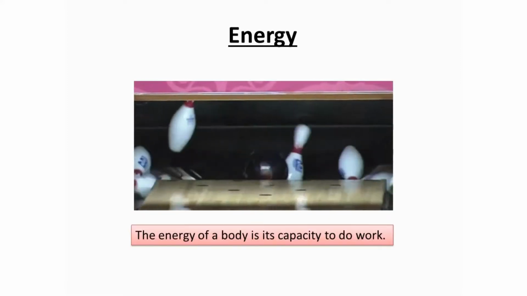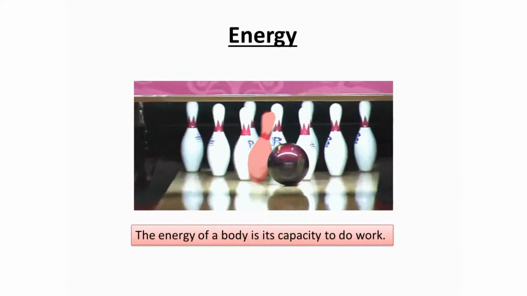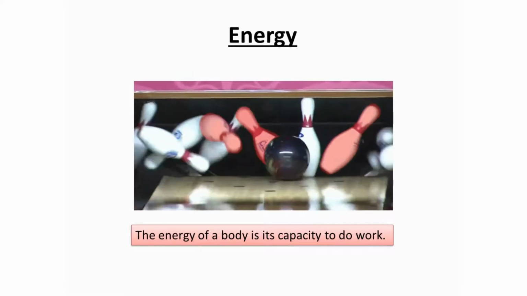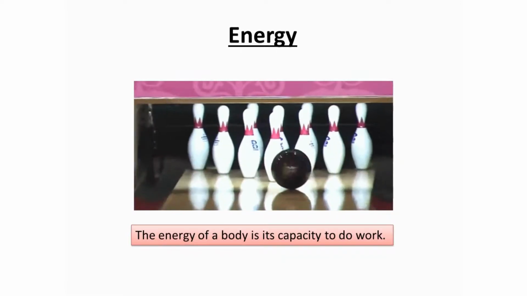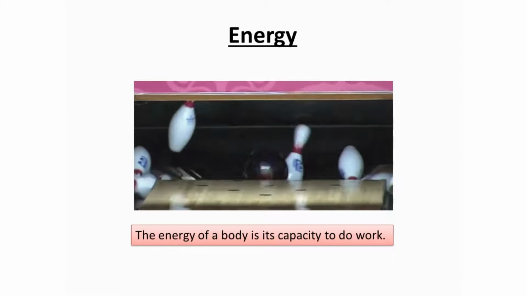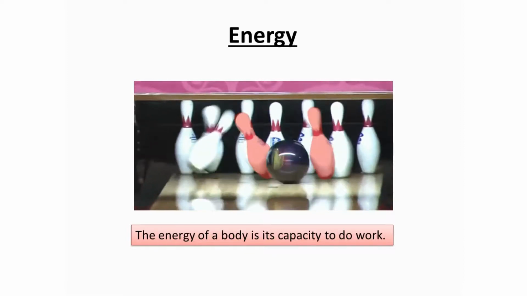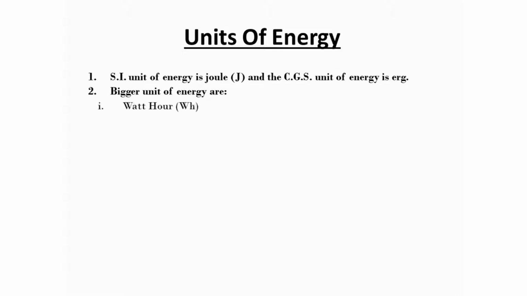So we can define energy as: the energy of a body is its capacity to do work. Energy is a scalar quantity. If the work done is 0, there is no transfer of energy. Units of energy: the SI unit of energy is joule and the symbol is capital J, and the CGS unit of energy is erg. Bigger units of energy are watt hour and kilowatt hour.